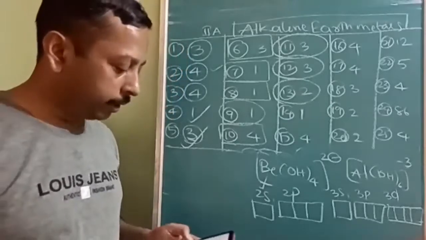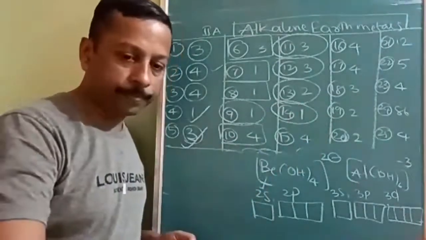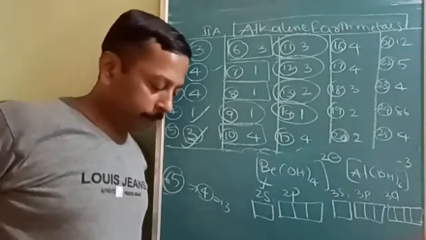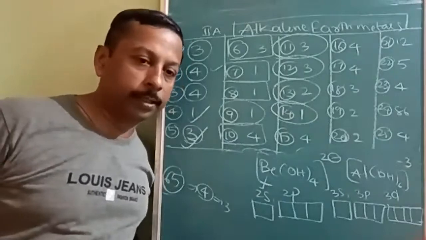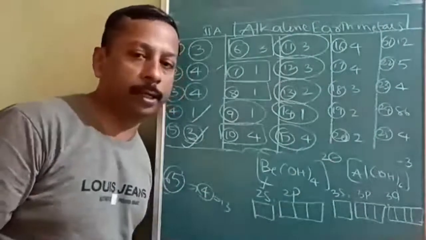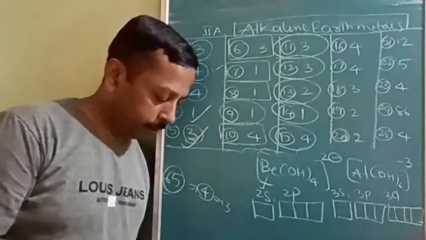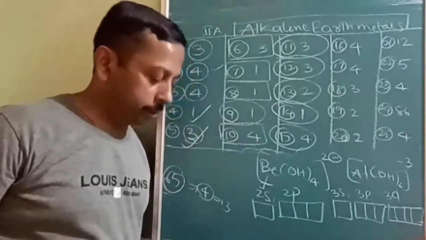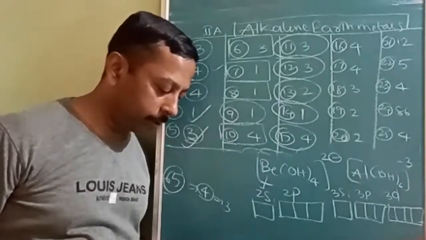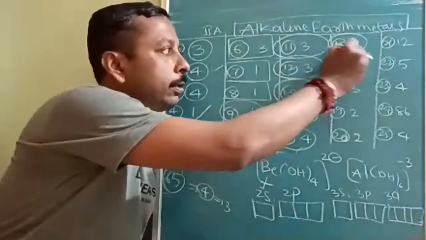What is the correct answer to the 65th question? Here we have to select the not related statement. Fourth statement is not related. Is it understood? So for the 65th question, the fourth option is not related. Why? It is +2 oxidation state only. Next, 66th question, anhydrous MgCl2 is obtained by heating the hydrated salt. This I told you so many times clearly. Fourth option, dry HCl.